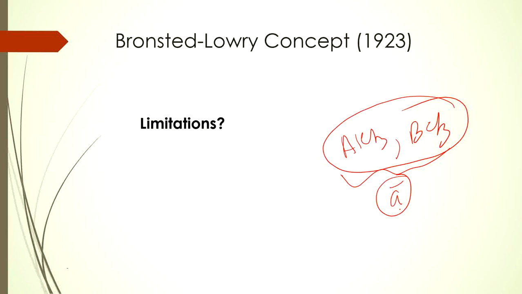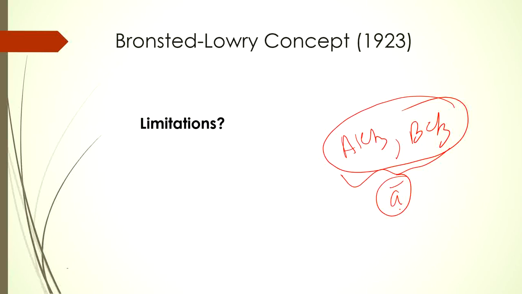It has not overcome this yet. As per the Bronsted-Lowry concept, only those substances will be acids which can donate H plus ions. So those substances which do not have H plus ions in the structure cannot be defined as acids, as per the Arrhenius concept as well as the Bronsted-Lowry concept. So the Bronsted-Lowry concept has this limitation.